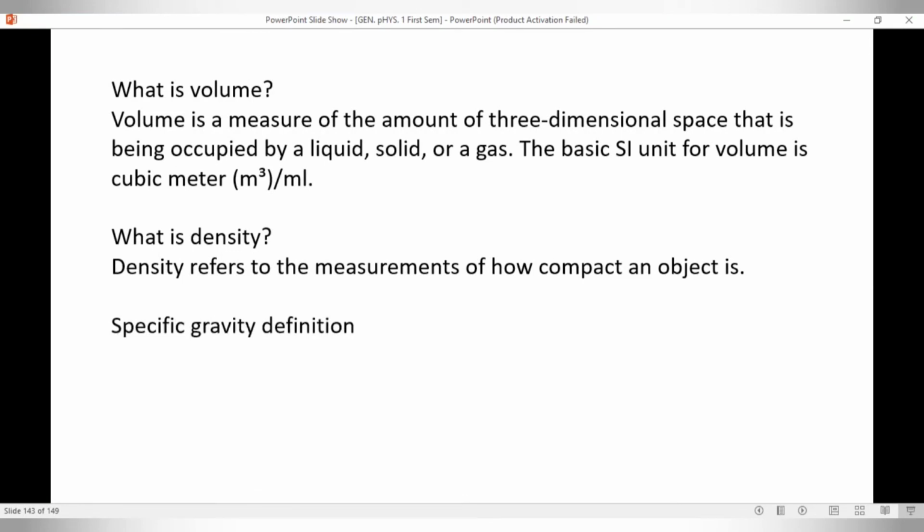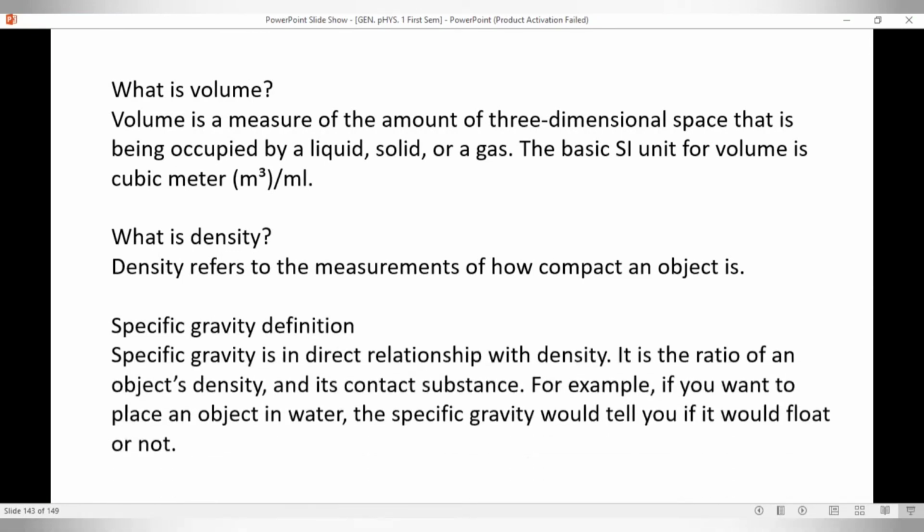And the specific gravity is the direct relationship with density. It is the ratio of an object's density and its contact substance. For example, if you want to place an object in water, the specific gravity would tell you if it will float or not. So, specific gravity is significant, lalo na in our place, madalas binabaha. So, by determining the specific gravity of an object, we can determine if that certain matter will sink or not.